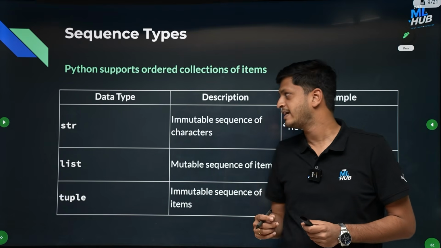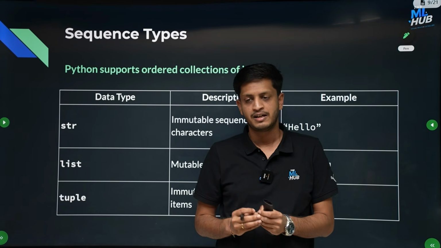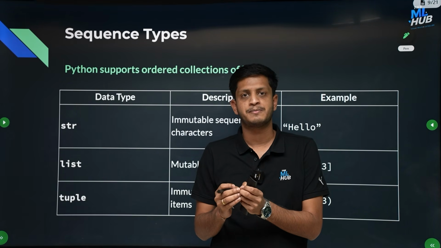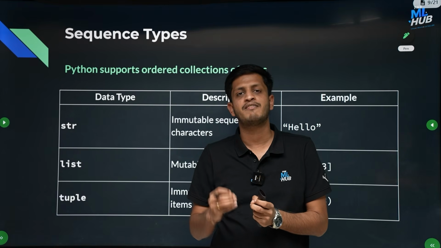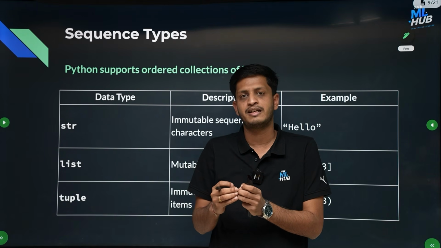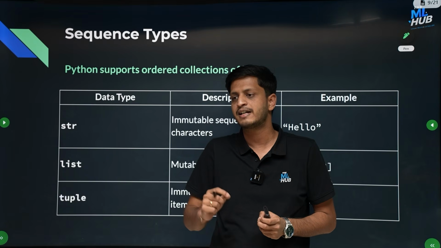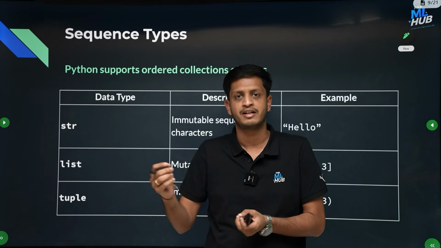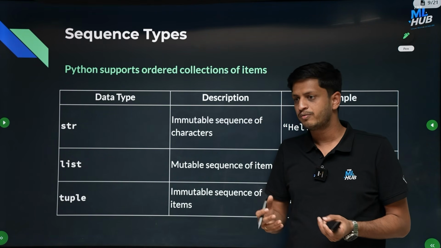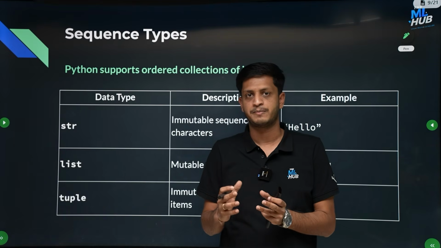Okay, so far we have seen numeric and boolean data types. They are both single data types. For example, if you want to store a single value in a variable, then you can take numeric data types or the boolean data type. They will just contain a single value, for example an integer 3. From now we will see collection data types.